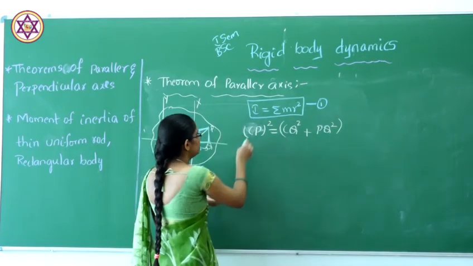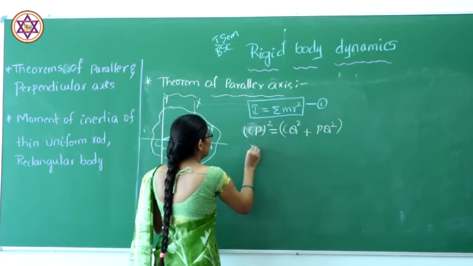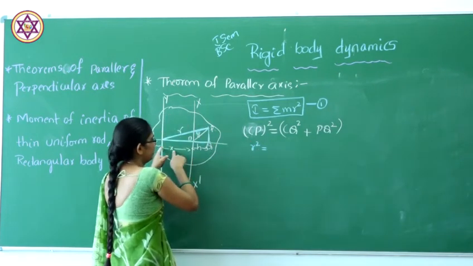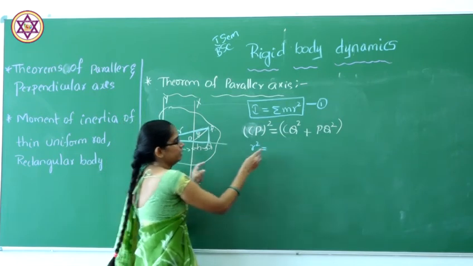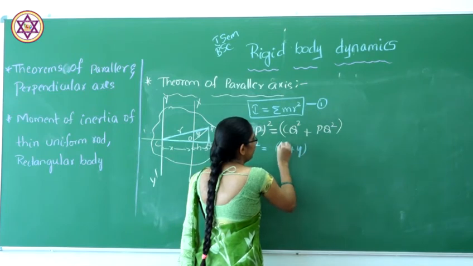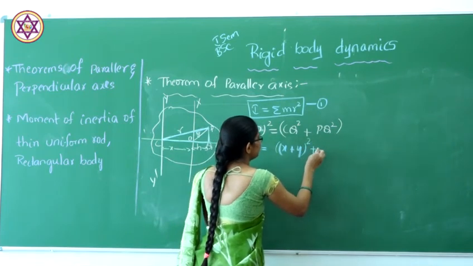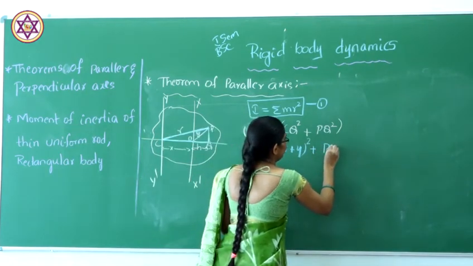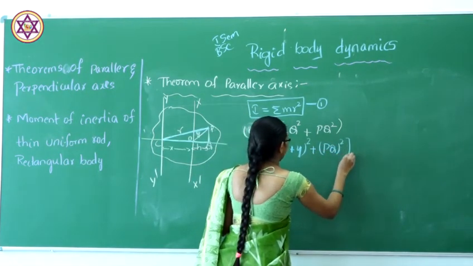Let us substitute the values. CP is r, so r square is equal to CQ, that is x plus h, whole square, plus PQ square.